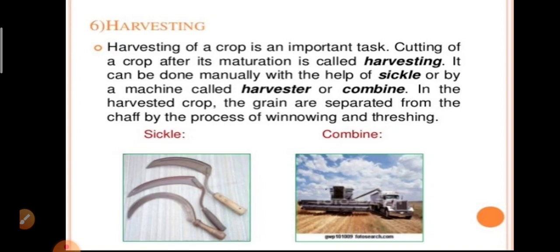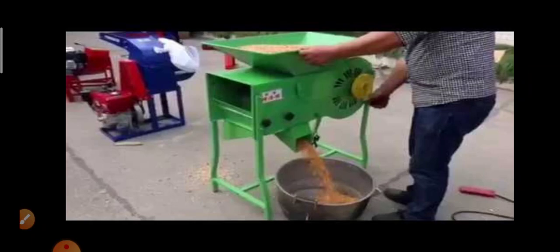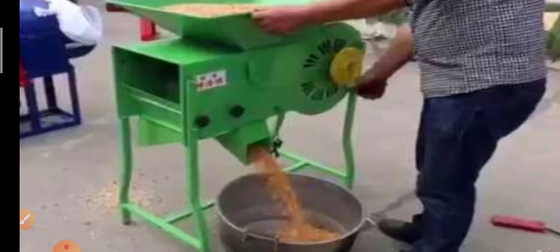In the harvested crop, the grain is separated from the chaff by the process of winnowing and threshing. Here the chaff is removed from the grains. Using a harvester or combine. So this is the threshing combine, a picture of a combine. In this machine we can separate the grain from its husk or chaff. Here you can observe the winnowing machine.